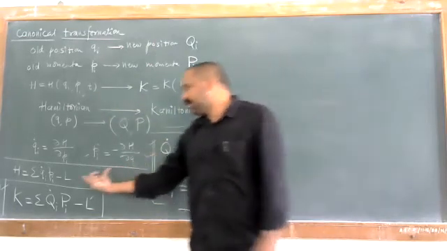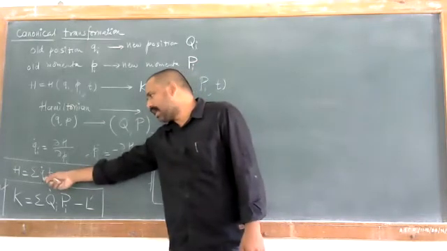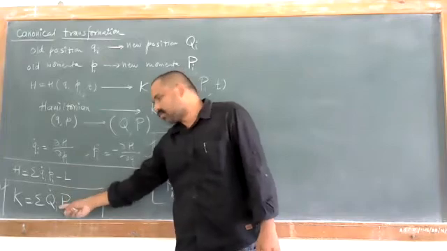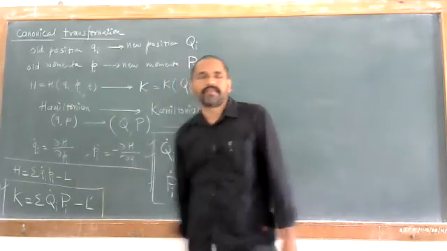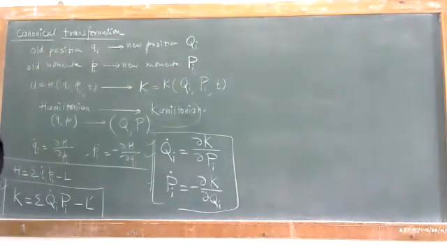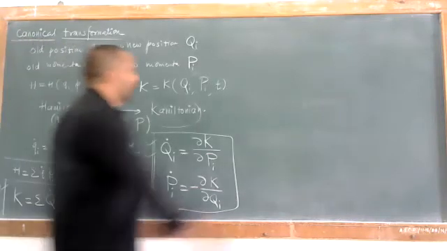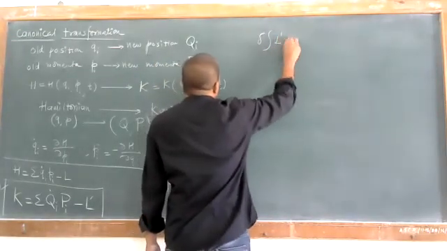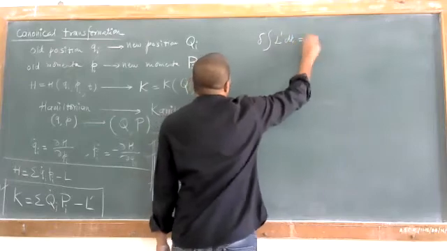Also the Hamiltonian equation is changed from summation over i of qi dot pi minus L to K is equal to summation over qi dot pi minus L dash. We get these transformation equations correct when we substitute the value of L dash in Hamilton's principle. So what is Hamilton's principle? Hamilton's principle is delta of the integral of L dash dt must be equal to 0.